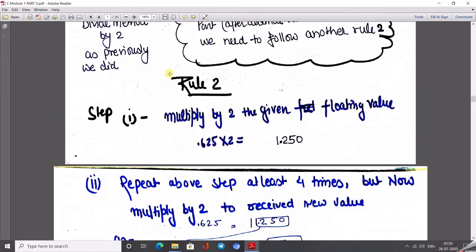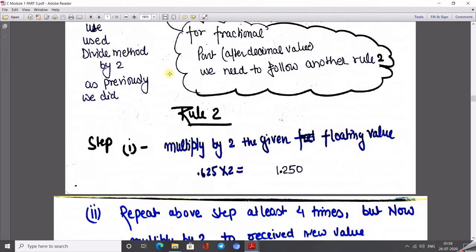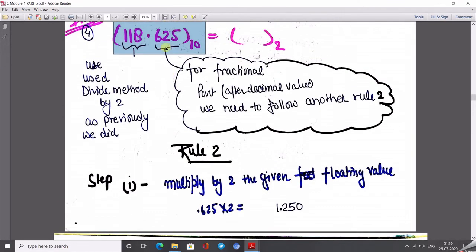Like here, what is the given floating value? In this question the floating value is 0.625. This is known as the floating point number, and this number is multiplied by 2. Just concentrate on this point.